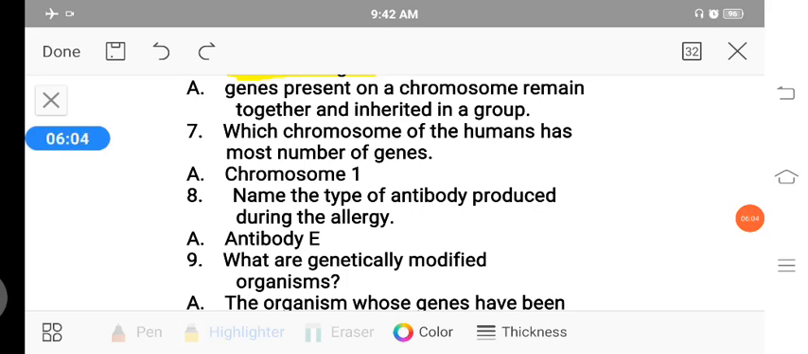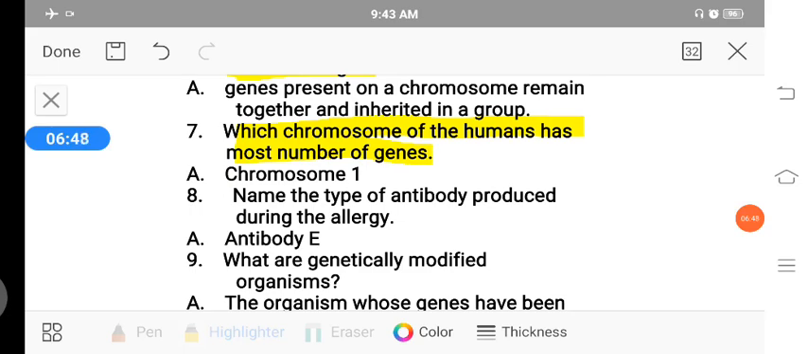Seventh question, which chromosome of humans has the most number of genes? Chromosome 1. Chromosome 1 consists of the most number of genes. We know that in human beings 46 chromosomes are there. Among the 46, 44 are autosomes, nothing but body chromosomes. The remaining 2 are sex chromosomes. In females, XX are the sex chromosomes. In males, XY are the sex chromosomes. When you count 1, 2, 3, 4, 5, 6 till 46, the first chromosome in human beings consists of the most number of genes.